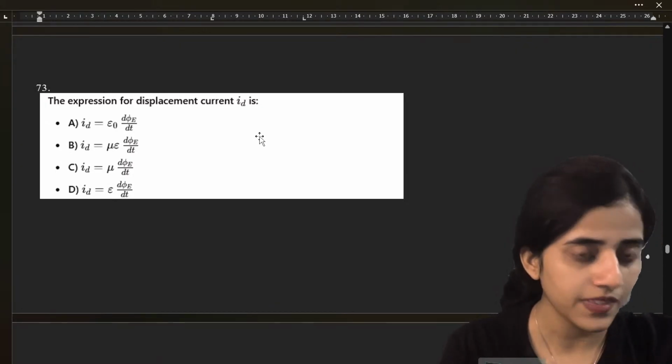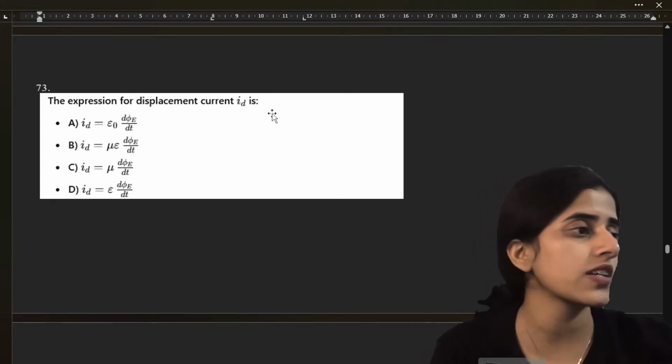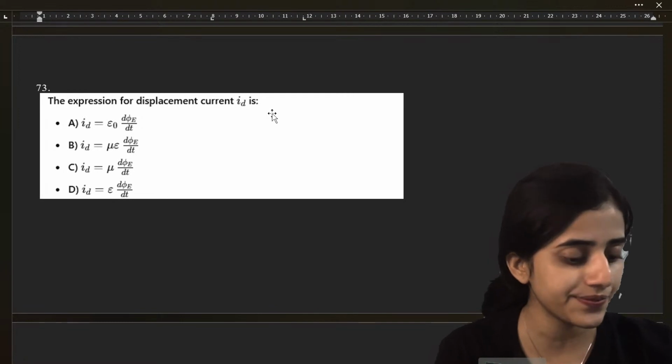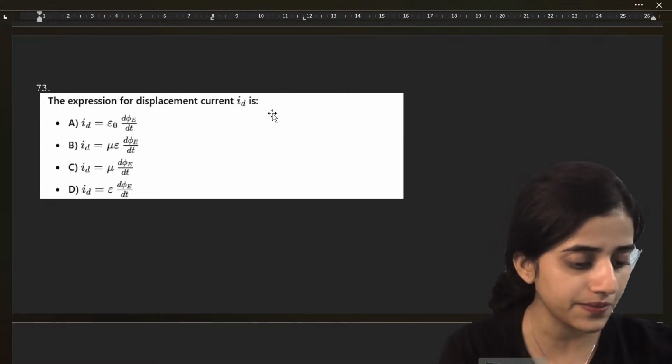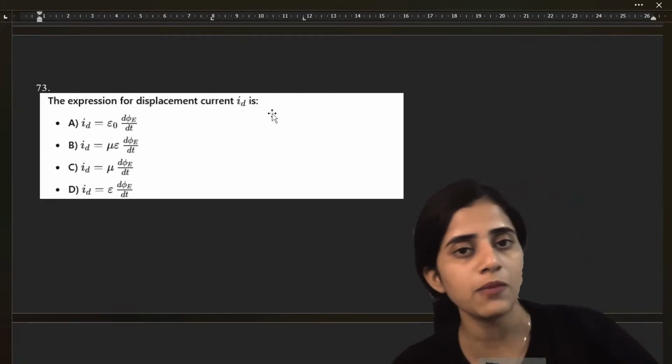Okay. Next question. The expression for displacement current ID is. What is the expression for displacement current ID? Ma'am C. Ma'am C. Any ma'am D's? Ma'am D? Ma'am A?